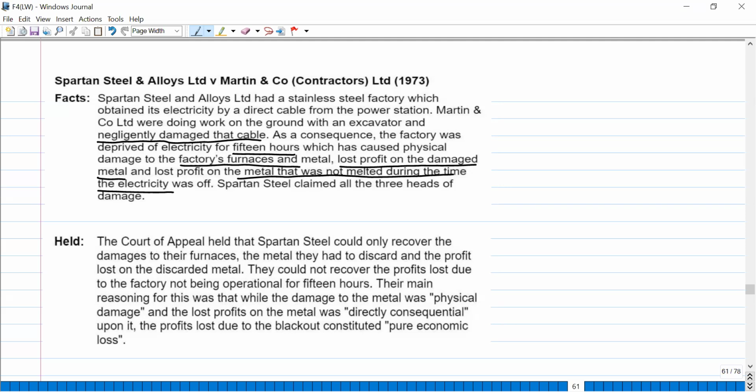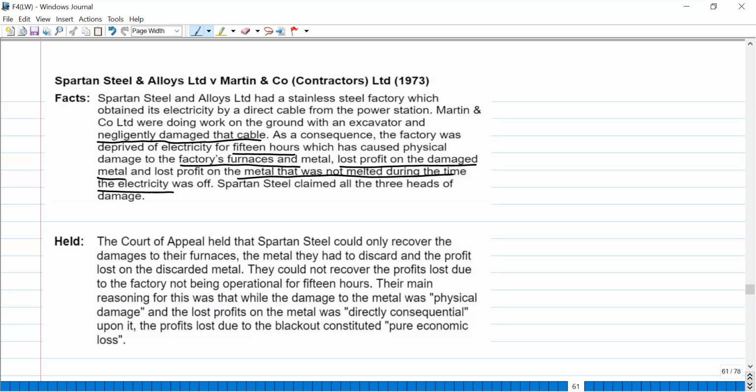That is unconnected to the physical injury. So that will be pure economic loss, and pure economic loss is not recoverable. Okay, because it is unconnected to the physical injury. The metal was physically injured, and because of the injury of the metal, you could not sell that, and you lost profit on that. Okay, so that is linked with that.